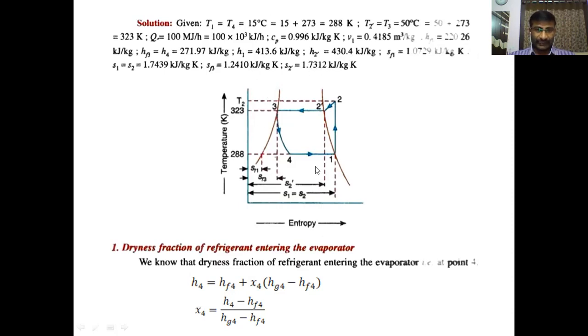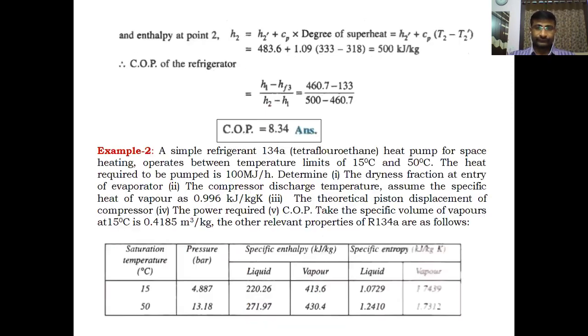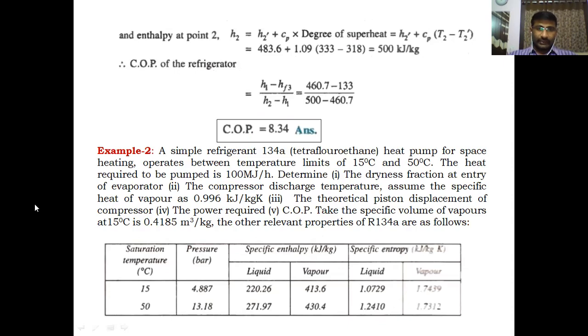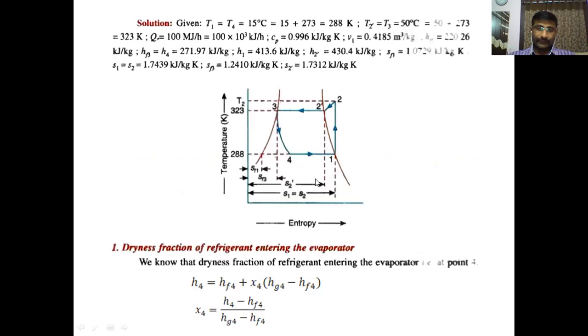This is the TS diagram. Before compression it is dry saturated, after compression it is superheated vapor. Clear, students? If the cycle is not represented in the problem, you have to take the simple vapor compression cycle.